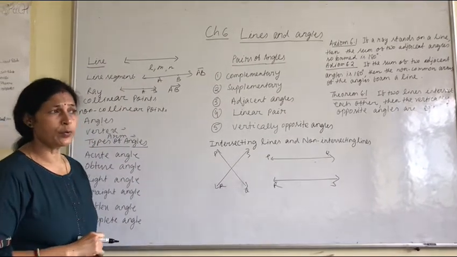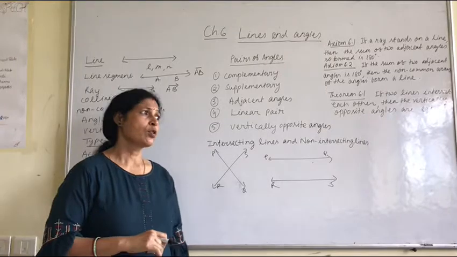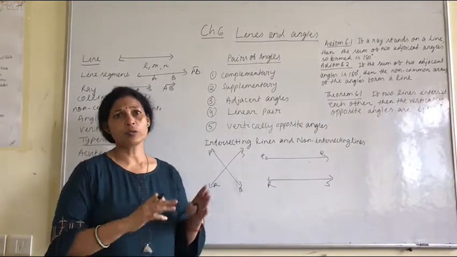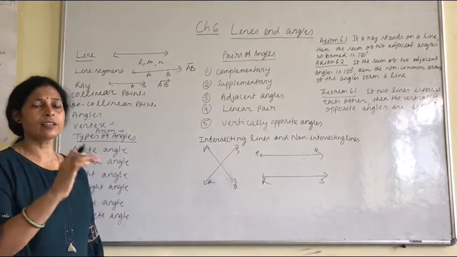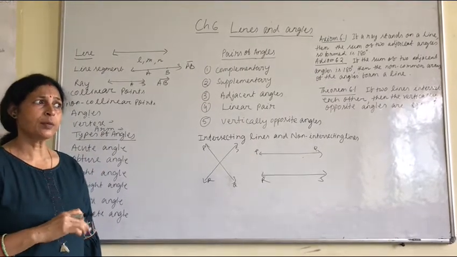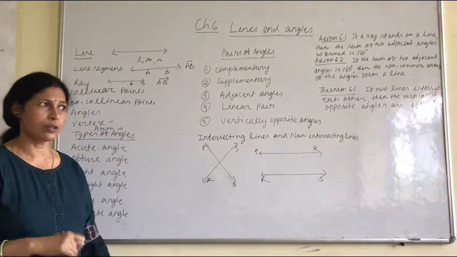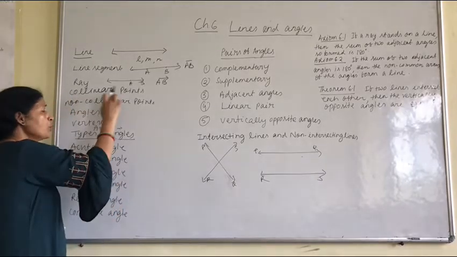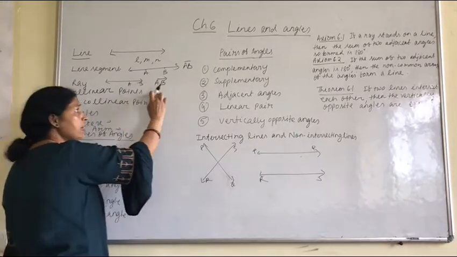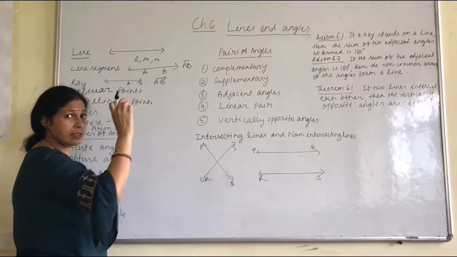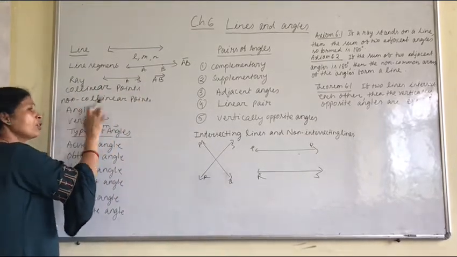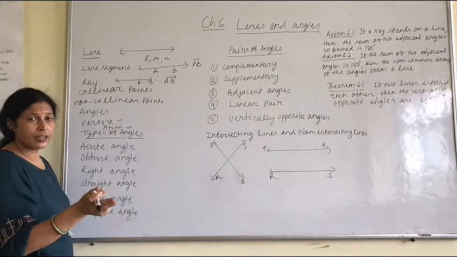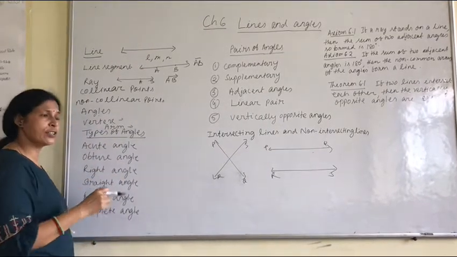Now, collinear points. What are collinear points? Two or more points that are in one line are said to be collinear. If they are not, then they are non-collinear. Those which are not collinear are non-collinear.